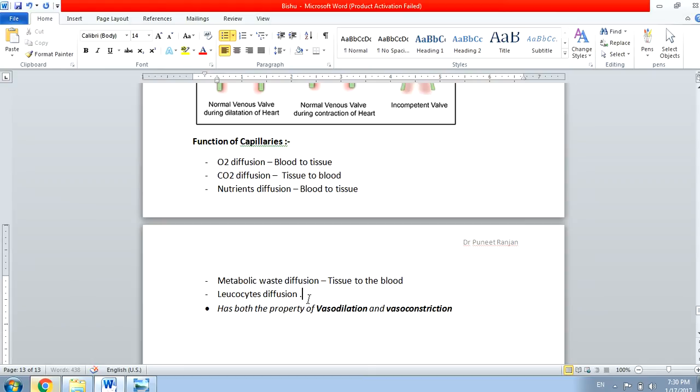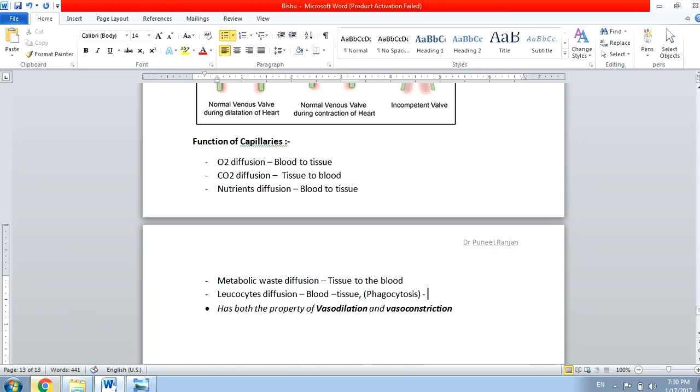Then leukocyte diffusion. What happens? The leukocytes or WBC, which are present in blood, may go to the tissue, or vice versa, from tissue to blood. Actually, these leukocytes help in the phagocytosis of some foreign particles. Phagocytosis is like eating.